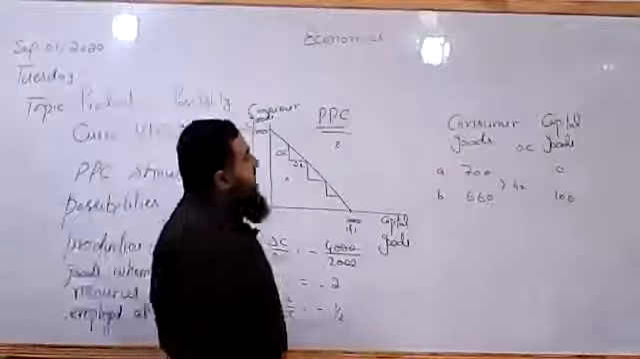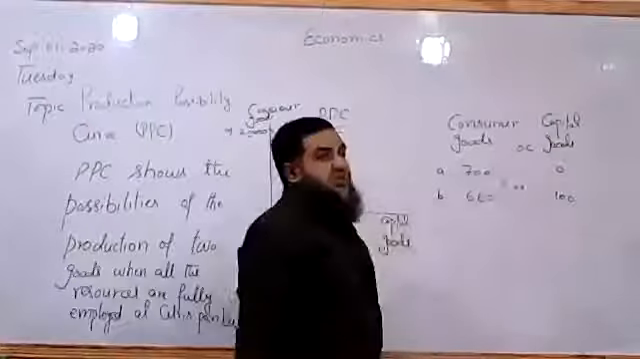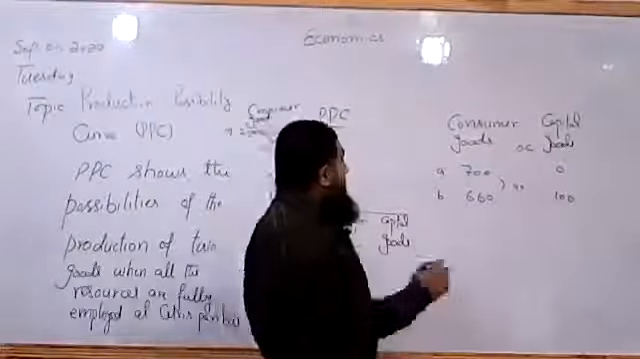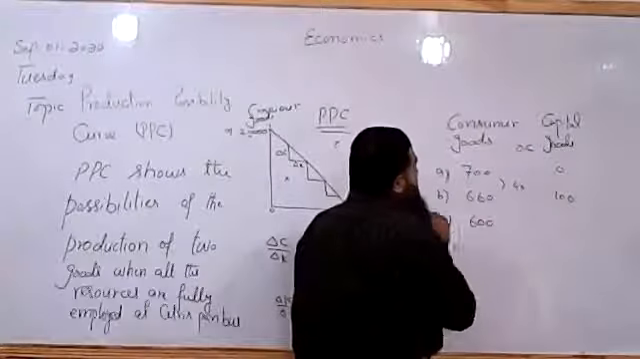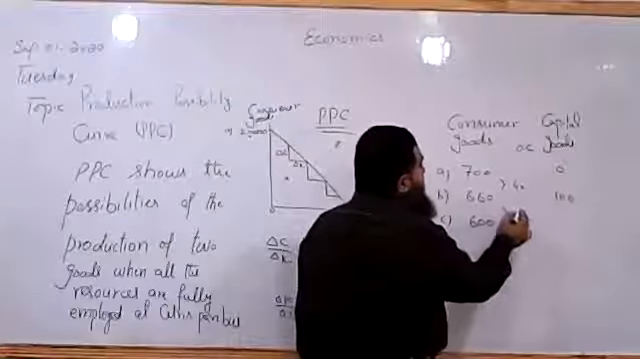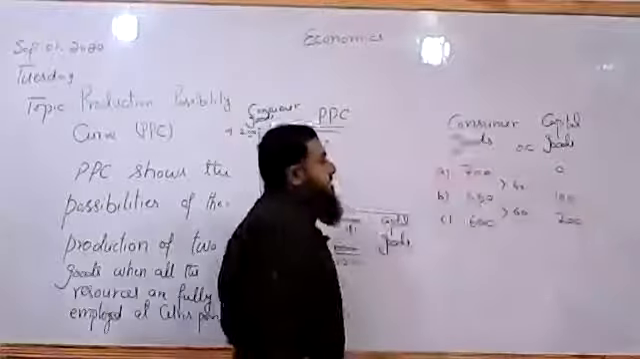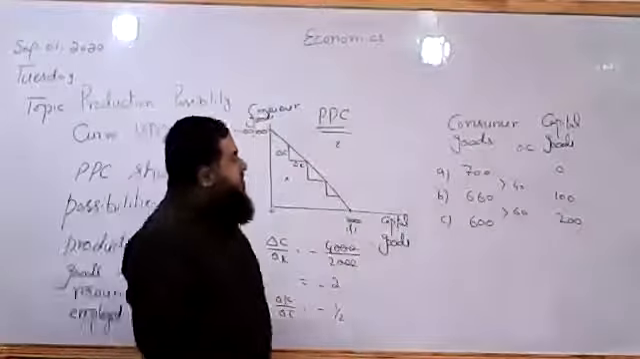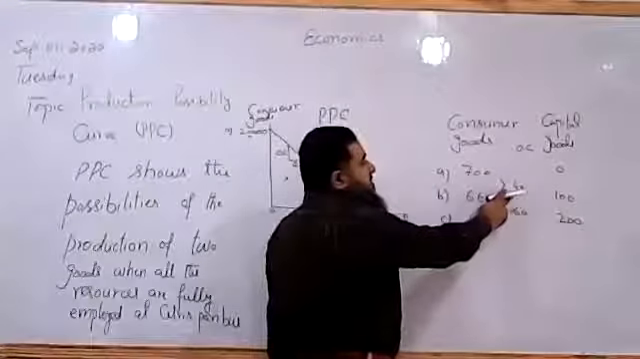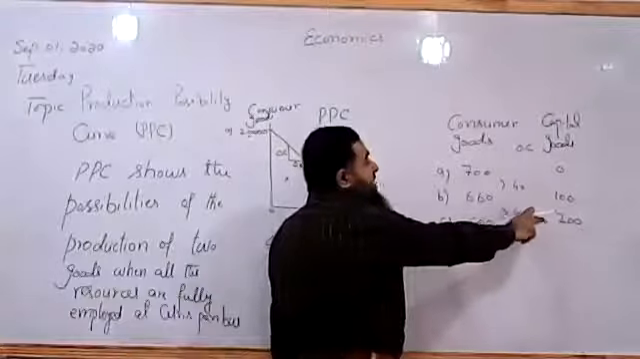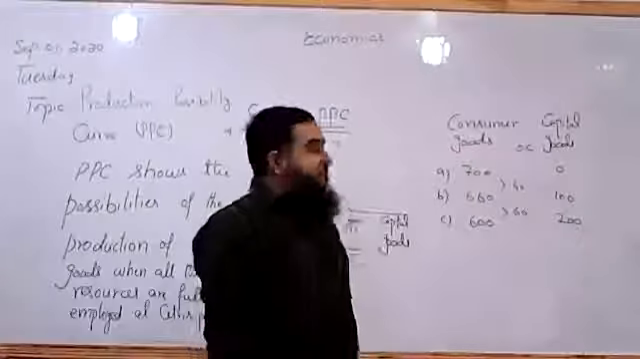So in the first case, the opportunity cost of the first 100 units of capital goods is 40 units of consumer goods. In option C, what happens? We have 600, so we have given up 60 units of consumer goods to get an extra 100 capital goods. Now you see, the opportunity cost of the first 100 units of capital goods was 40 units. For the extra 100 units, the opportunity cost has increased to 60. So it is increasing opportunity cost.